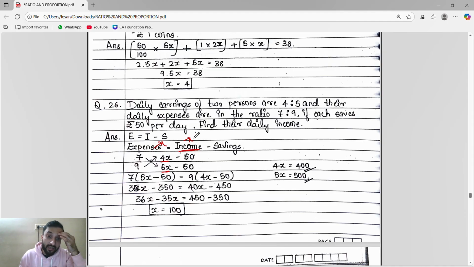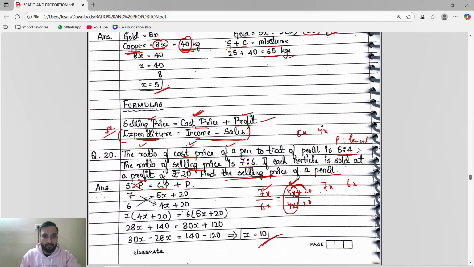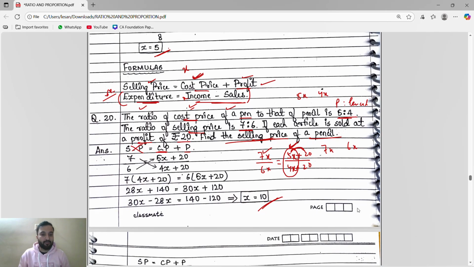So on which side will we put the x? On the income side. Why? Because income and saving should not both be numbers. So that's why here in cost price we will put the x, and in income we will put the x. So selling price is equal to cost price plus profit.